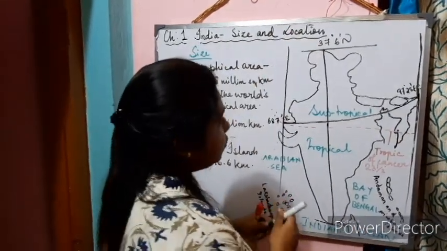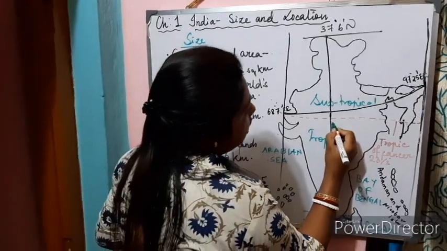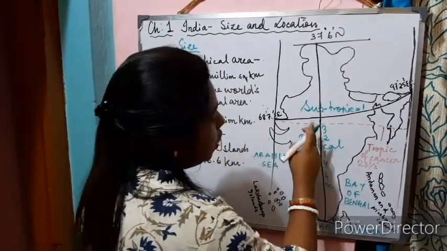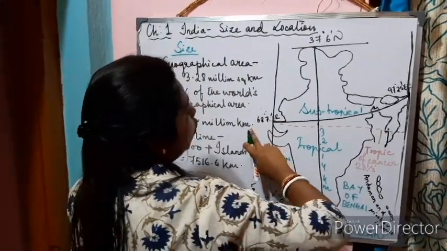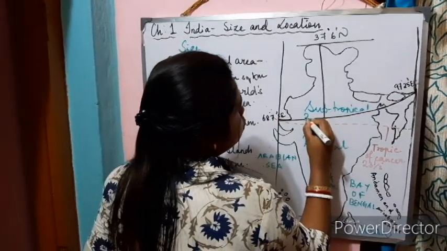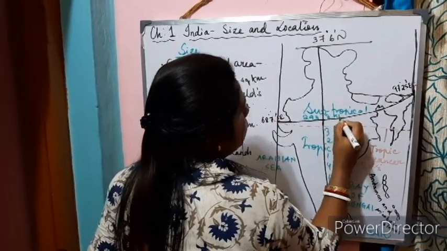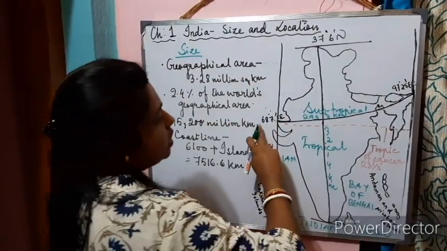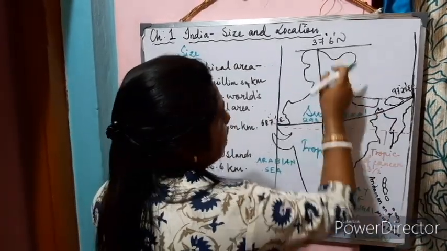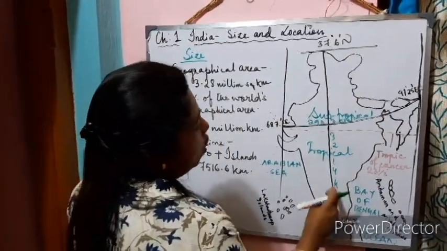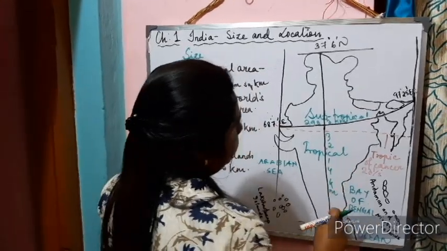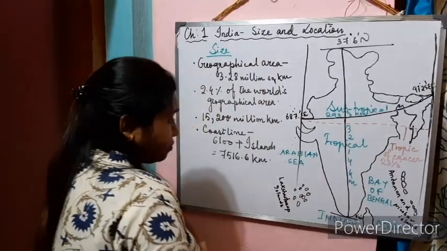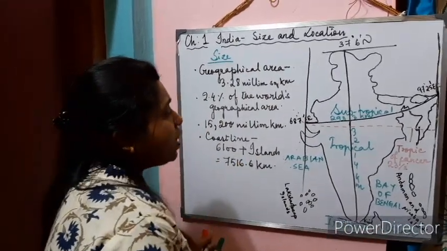In kilometers, the north-south extent is actually 3214 kilometers, and from west to east it is 2933 kilometers. North to south, that is from Kashmir to Kanyakumari, and from Gujarat to Arunachal Pradesh. The distance between them from north to south is 3214 kilometers, and from west to east it is 2933 kilometers.